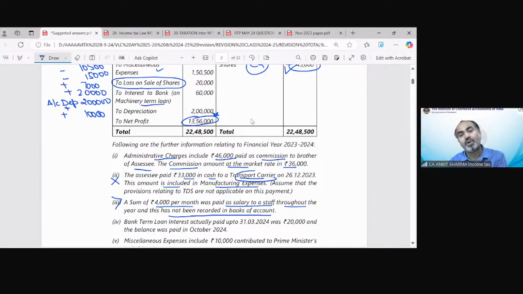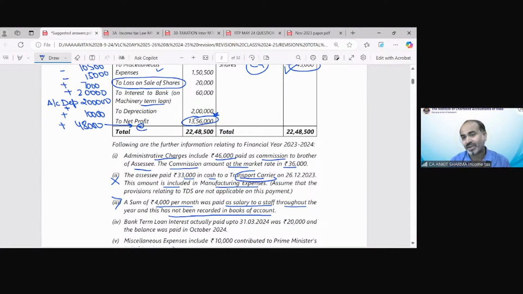So it would be recorded as your undisclosed income. It could be treated as your undisclosed income. So that 4,000, if it is treated as undisclosed income, is going to increase your profit by 48,000. And this is going to have a separate rate of tax. What is the tax rate on undisclosed income? Okay, Abhishek will tell. What is the rate of tax we impose on those transactions which are categorized as black money under section 69, 69B, C, D, etc.? What is the tax rate upon those transactions? Because in this case, we have to calculate tax also on this.